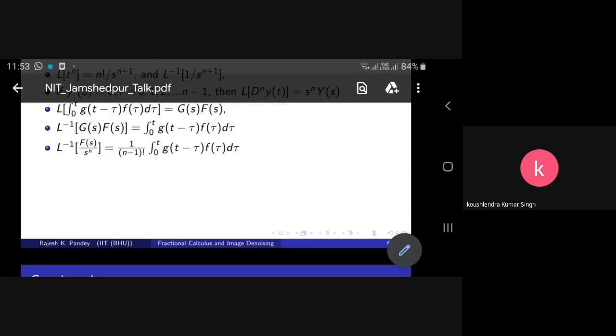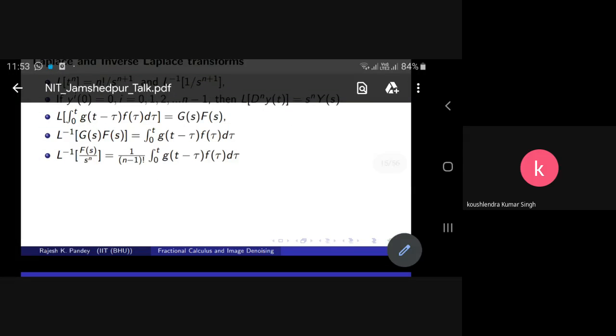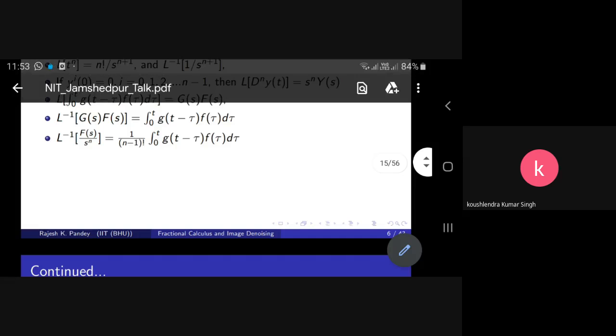If we take G(s) equal to 1 upon s to the power n, then the inverse Laplace transform of F(s) upon s to the power n is the convolution of f(t) and t to the power n minus 1. It is defined as 1 upon (n − 1) factorial times the integral from 0 to t of (t − τ) to the power n − 1 times f(τ) dτ.